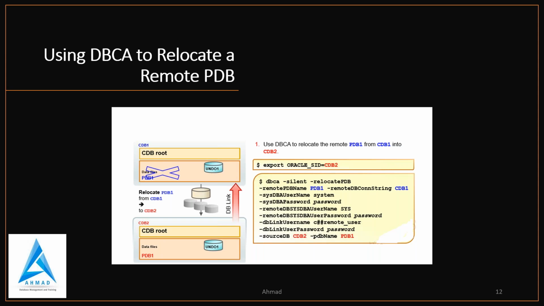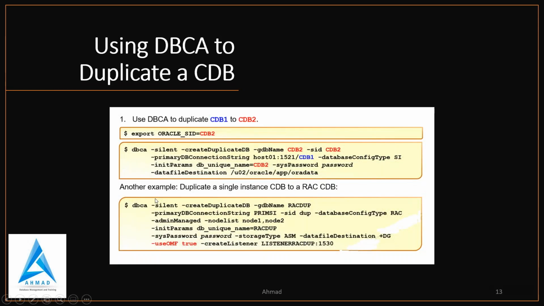That's why 19c is more powerful and better than 12c and 18c. Clear? Now another enhancement is using DBCA to duplicate a CDB. In 19c they have made many enhancements in DBCA. When I am duplicating a CDB in 18c, suppose I have CDB1, I have to create CDB2.